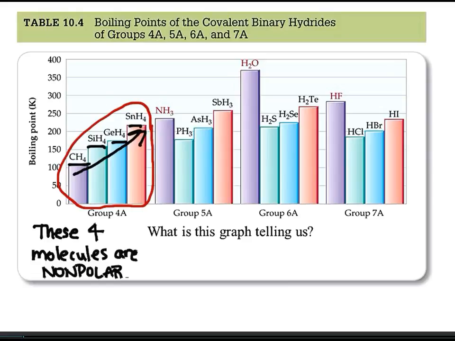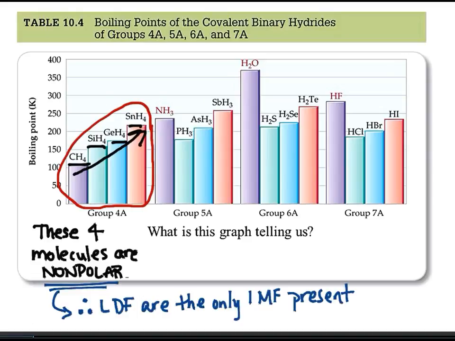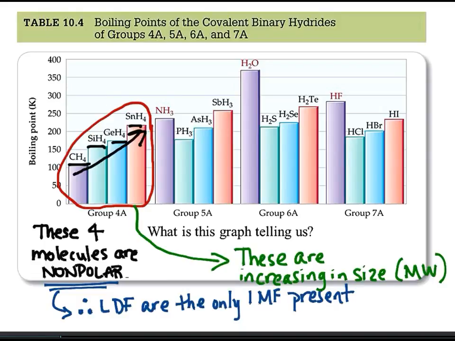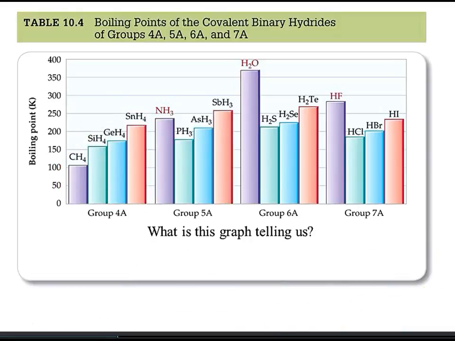And what's important about that is that that means that the only intermolecular force present is London dispersion forces. So this increase in boiling point goes along with an increase in size or molecular weight. Because as molecular weight goes up, the strength of London dispersion forces goes up, and therefore the boiling point goes up because those molecules are held more tightly together.